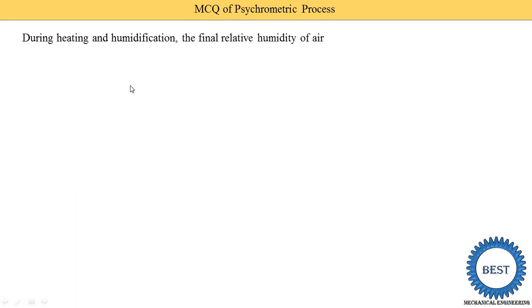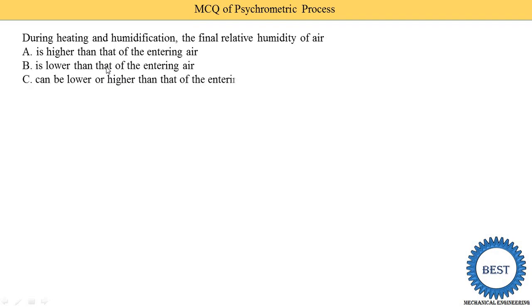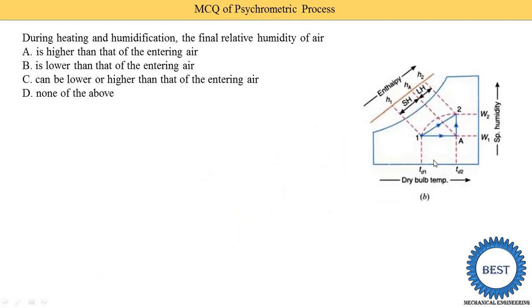During heating and humidification, the final relative humidity of air is higher than that of the heating air, lower than that of the entering air, can be lower or higher than that of the entering air, or none of the above. So here I show you this image. In this image you see that the relative humidity is increased. Point 1 is inlet, point 2 is outlet, but it is also possible that it is reduced, as in this image. The line can also be drawn like this, from here, see the cursor. So it may be lower or higher, because a different point is being taken.